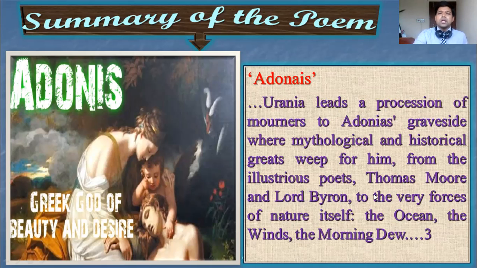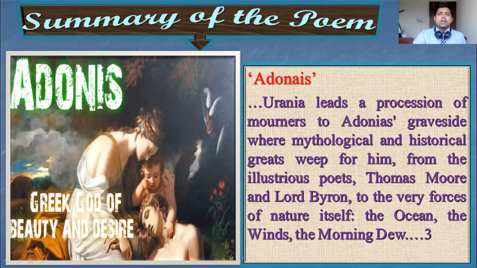So you will find references to Thomas Moore and Lord Byron, and even nature, which is an example of personification. Everyone mourns the death of Adonais and takes part in the procession.